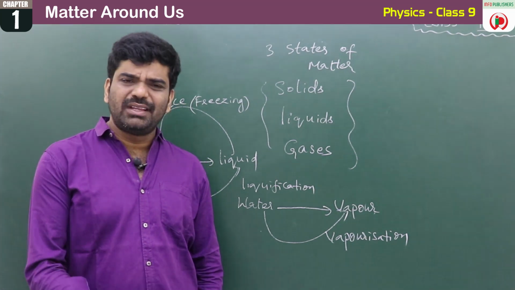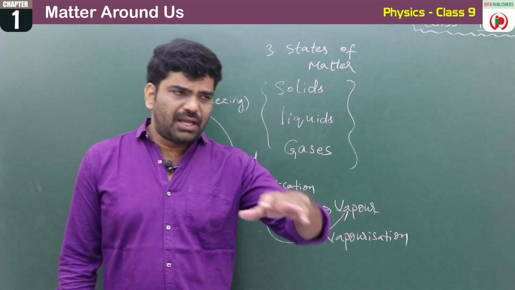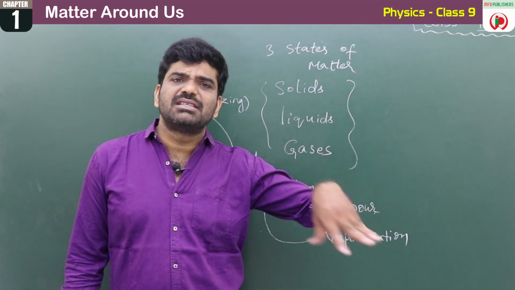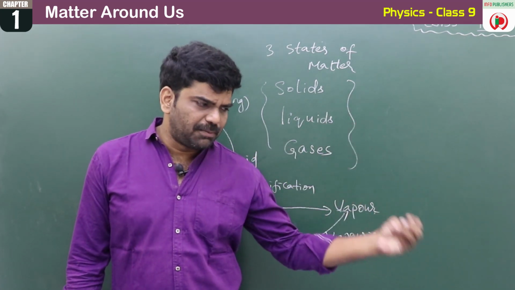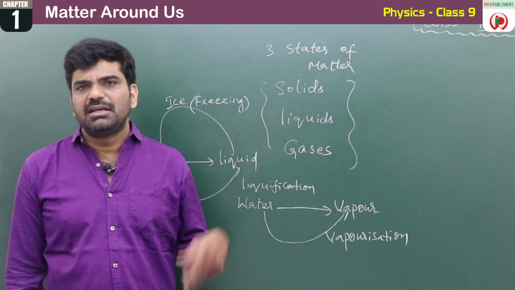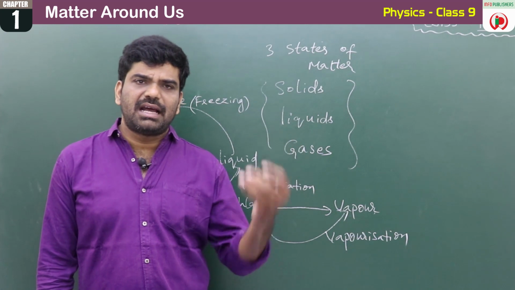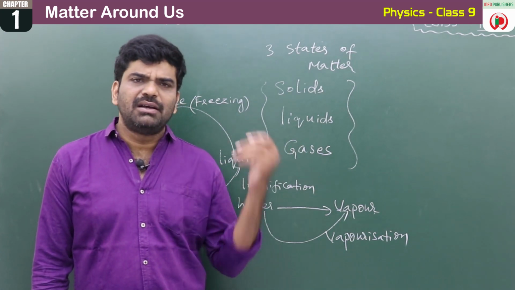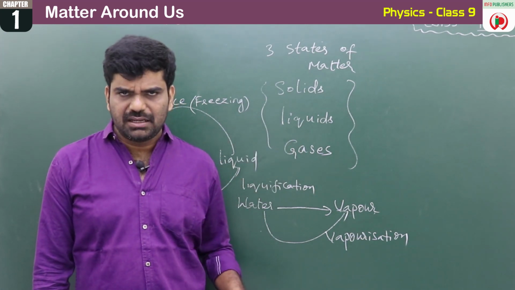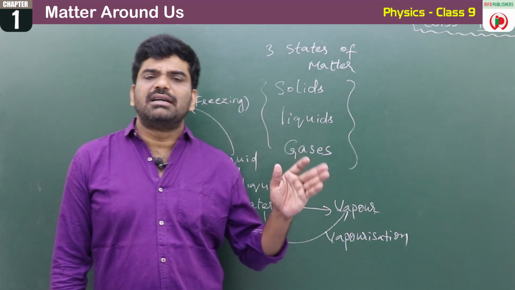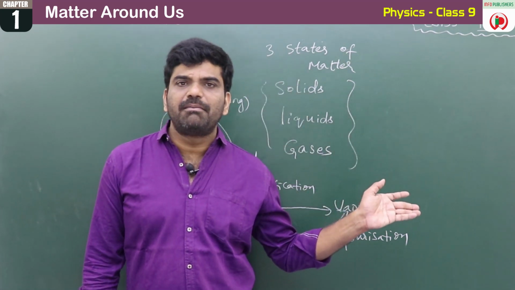And as I told you in the introduction, everything in this universe is made up of matter. Whether it might be acid, base, metal or non-metal, synthetic fiber or natural fiber, or human being, earth, whatever you take. Okay, so everything is made up of matter.